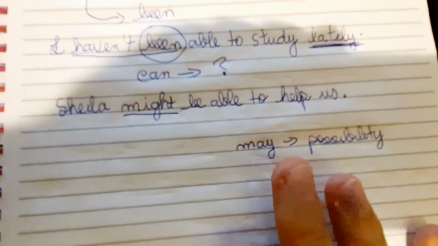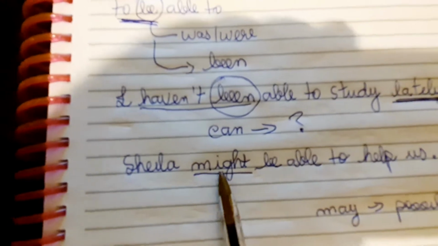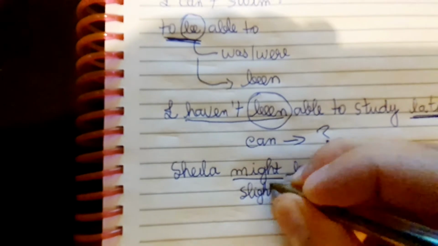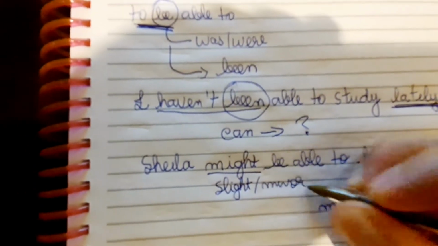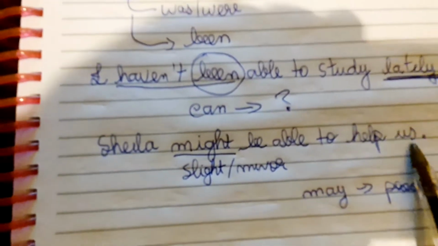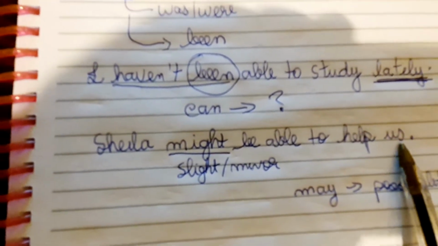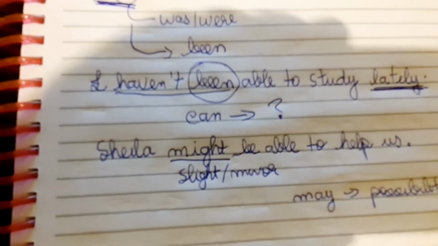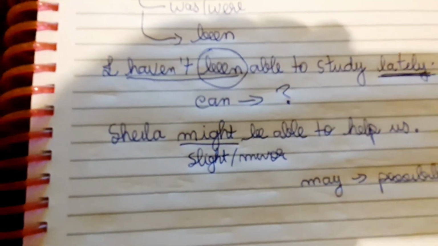But we will see this in another lesson. I just want to emphasize that it's different. The verb might expresses a slight possibility. There is a slight, very minor possibility that something is going to happen. Sheila might be able to help us, but you know, she will be so busy during the day that I'm not considering her helping us at all. So there is a small possibility that she will help us.